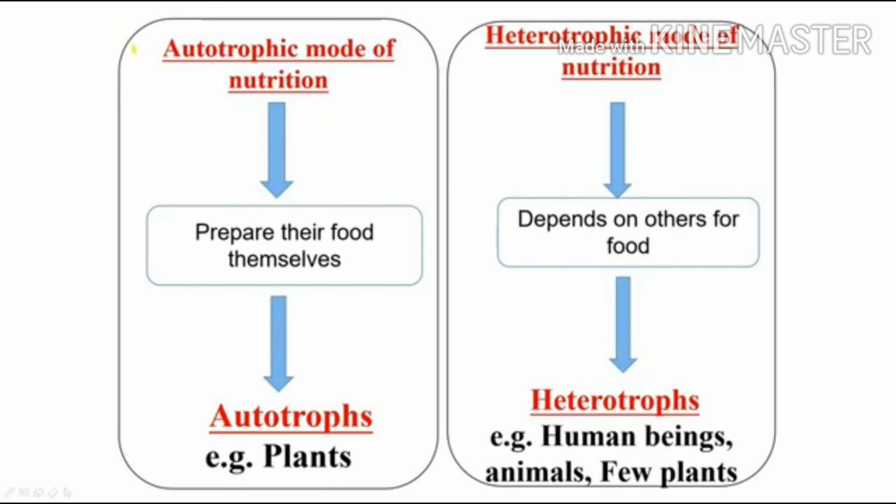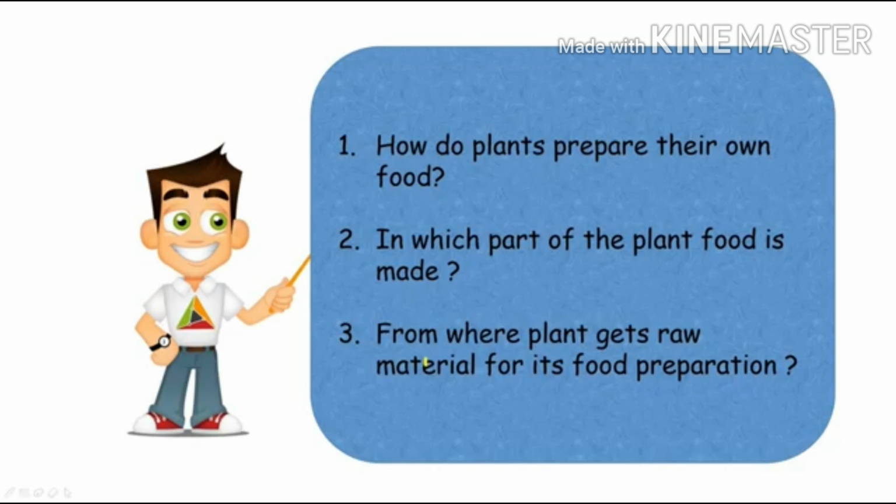Now we will study that in detail. Autotrophic mode of nutrition is the one in which living organisms prepare their food themselves. They are called autotrophs, for example, plants. Heterotrophic mode of nutrition is the one in which living organisms depend on others for food. They are called heterotrophs, for example, human beings, animals, and a few plants. Yes, we, the human beings, are heterotrophs because we depend on plants and animals for our food.